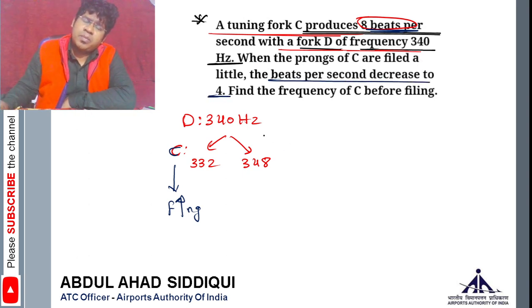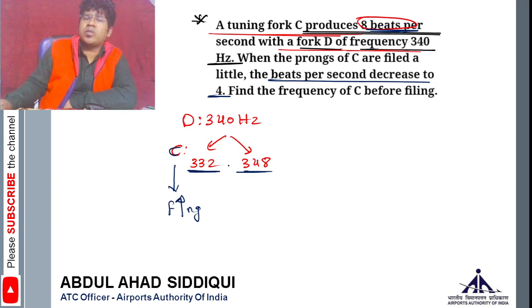So earlier the beat is 8, now the beat has to be 4. So you tell me, if you increase 348, then the difference will increase more. Let's say it will become 350. So the difference will be 10 Hertz. But if you increase 332, let's say to 336, then the beat will be 340 minus 336, therefore it will be 4 Hertz.